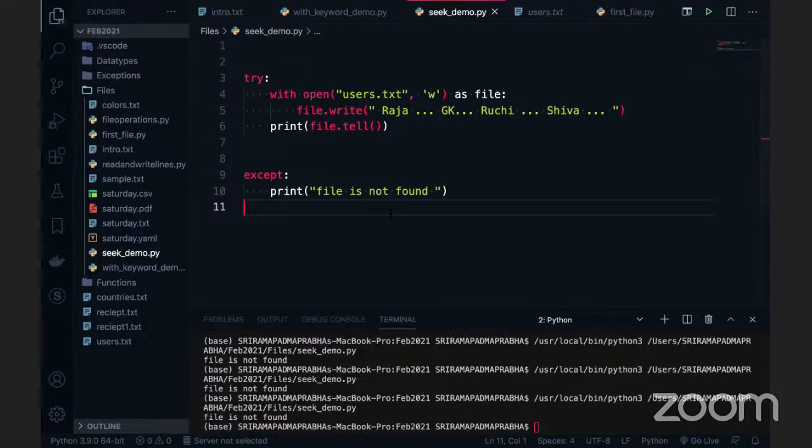Any answers in the chat box? It is raising an exception, but there is a file here, users.txt. Due to maybe wrong code.